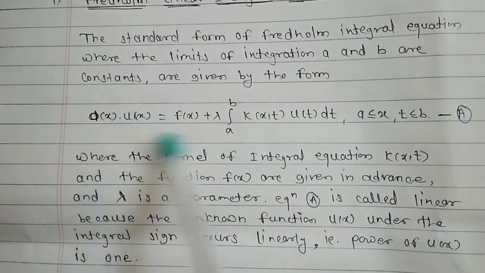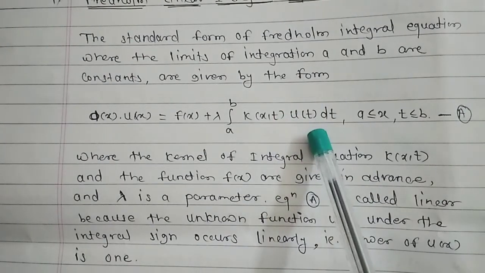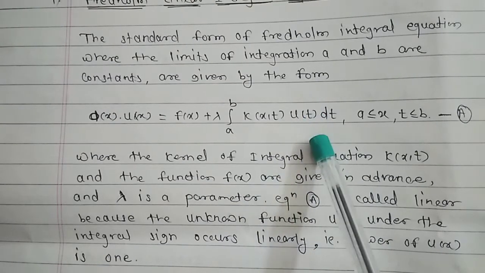And the equation, look at the equation: the unknown function u of x, here u of t, is given. U of t is the unknown function and its power is 1. Okay, so what is a linear equation? A linear equation is an equation whose power is 1. So look here, u of t has power 1.